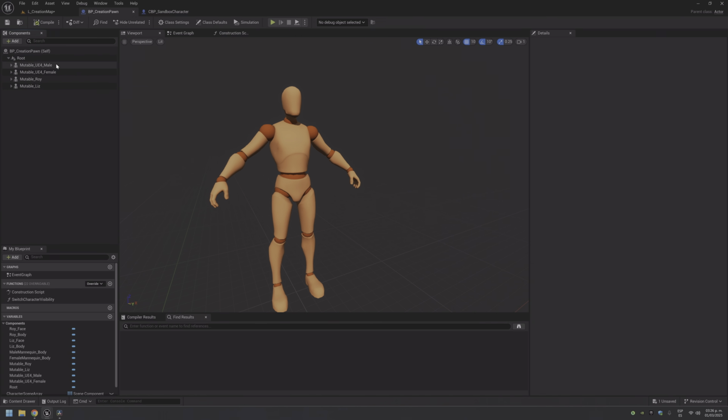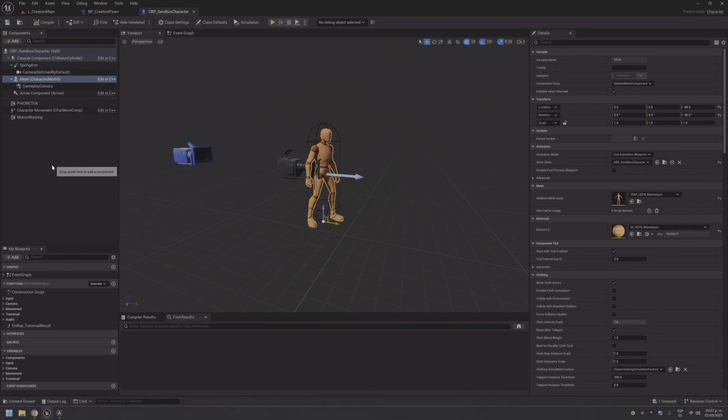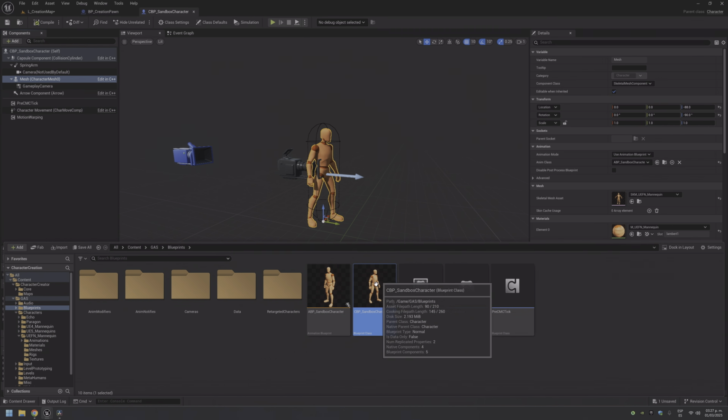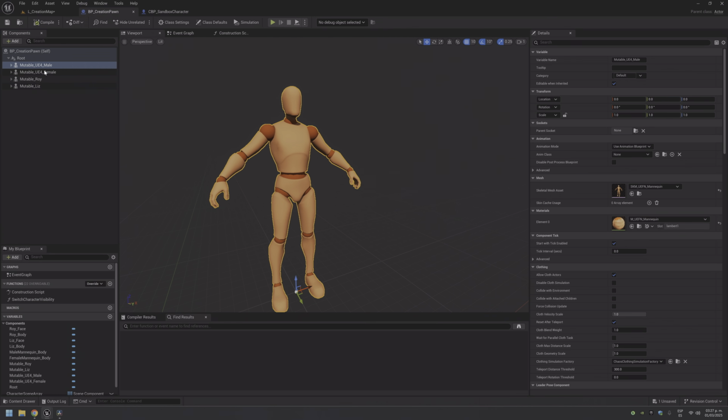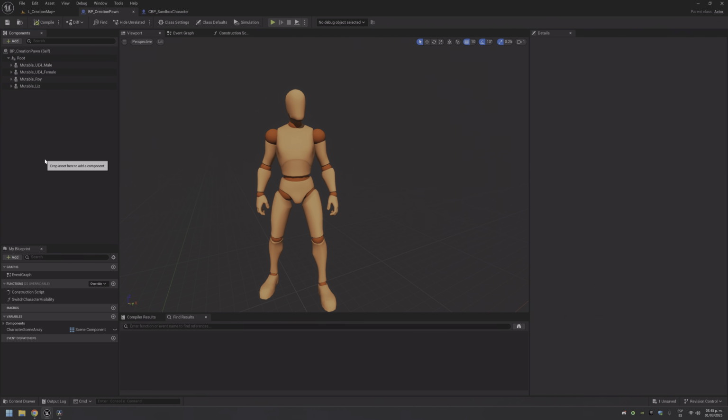Okay, next is to add an animation here where we'll use an anim class, and to be more specific, the one that the CVP sample character is using, which is this one here. So click on this one, add it here. You can see that now you have 1 moving and 3 static. Second, third, 4.